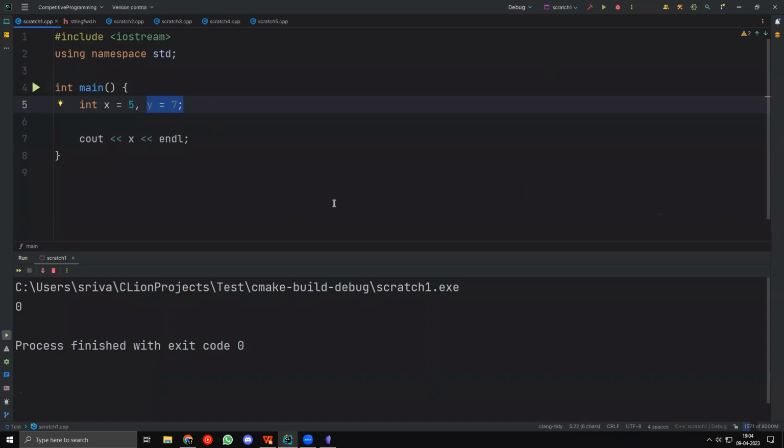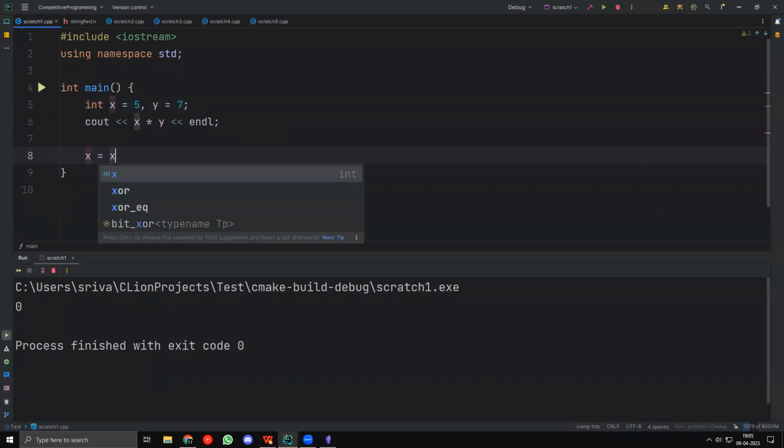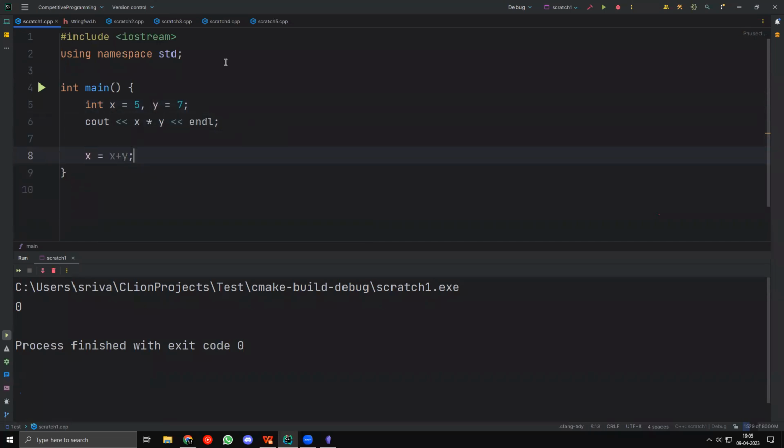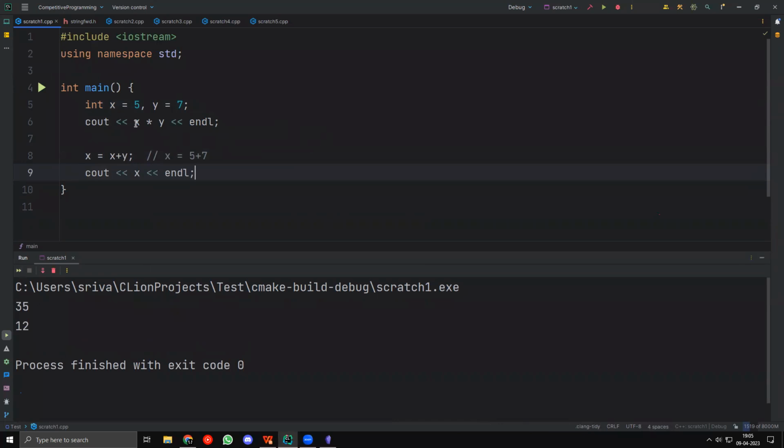Okay, fine. So this is the basics of a variable, right? So a variable can be created, it can be changed. You can also do stuff like this. You can output x times y. You can also say x equal to x plus y. What this does is the first value of x is 5. The second value here is 7, right? So it takes 5 plus 7. And then when I output x now, you'll see that I get the value 12. So x times y is 35. When I output x after doing x equal to x plus y, you can see that I get 12.